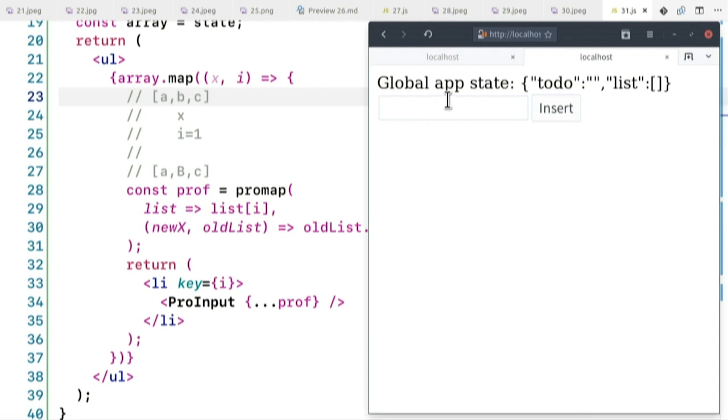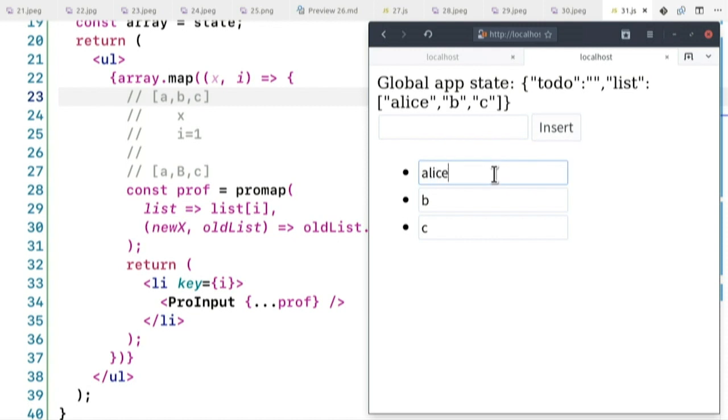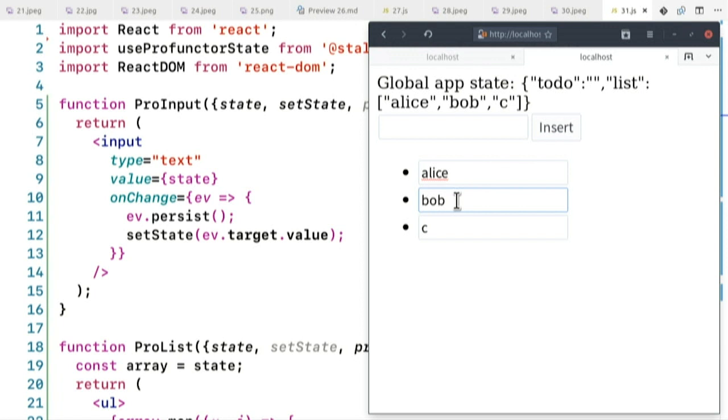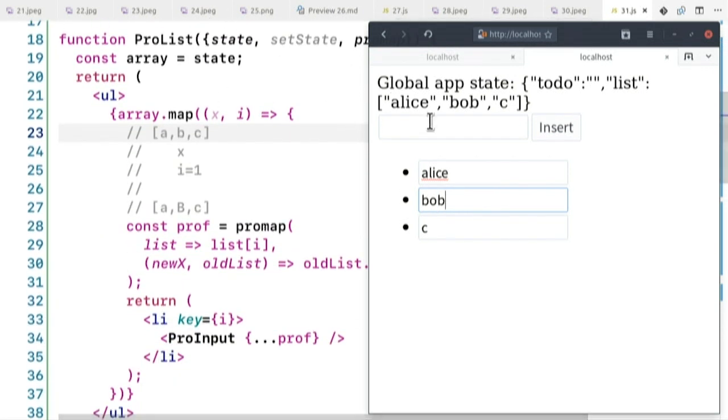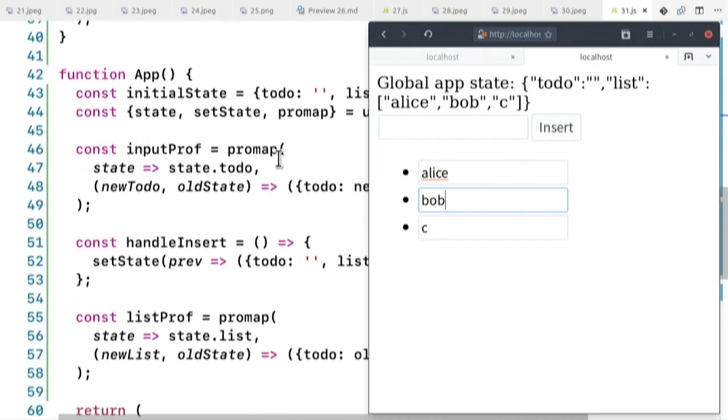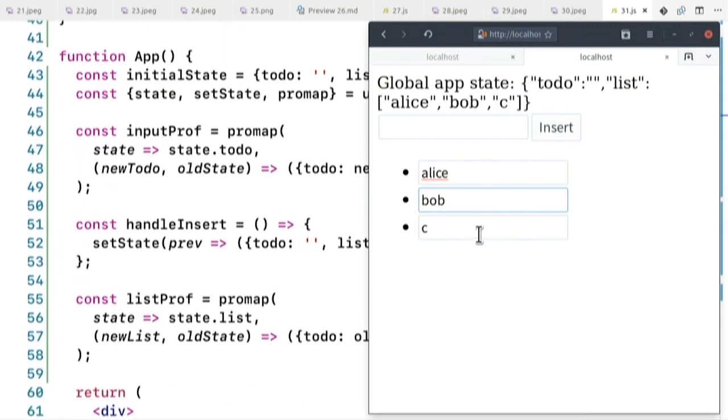Okay, does this do any help? Let's see, A, B, C. Can write Alice. It works, yeah. Bob. And you see, everything here thinks that they are using local state. The pro input thinks that Bob is its own state. The pro list thinks that this array is all it has. And of course, the app has everything. And everything gets updated automatically.